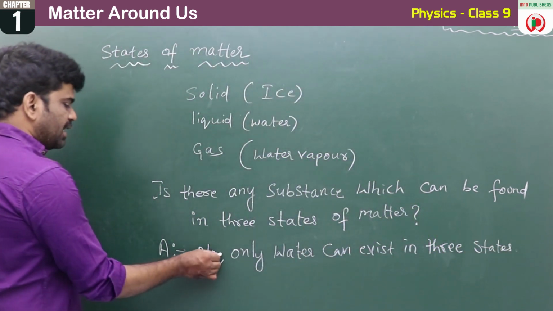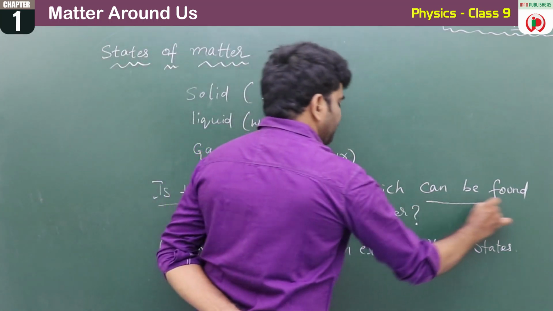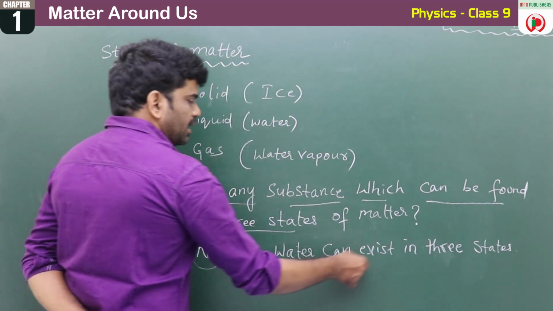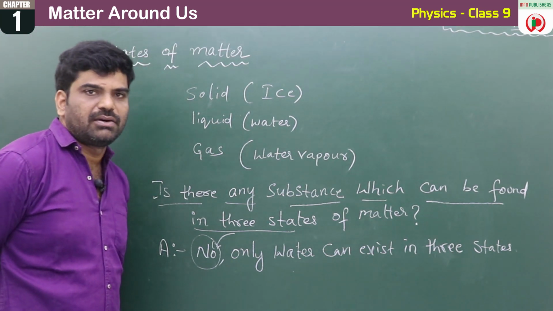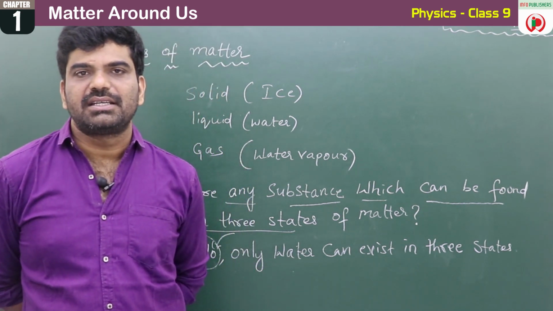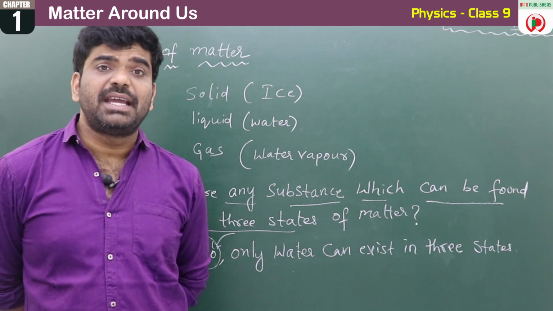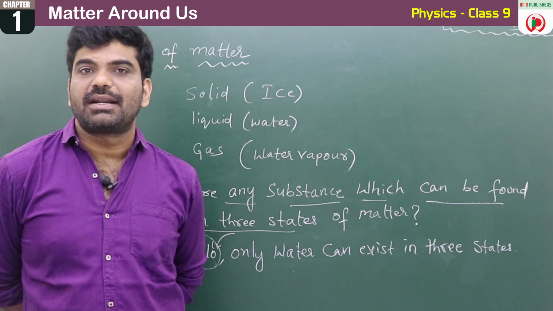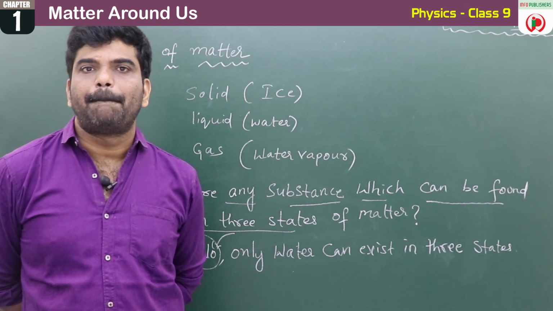So for this question the answer is no. For which question? Is there any substance which can be found in three states? The answer is no. But only water can exist in three states. So only water is the substance which exists in three states. No other substance can exist in three states. The remaining substances may exist in two states, either liquid or solid, but not in three. Only water has that unique property.